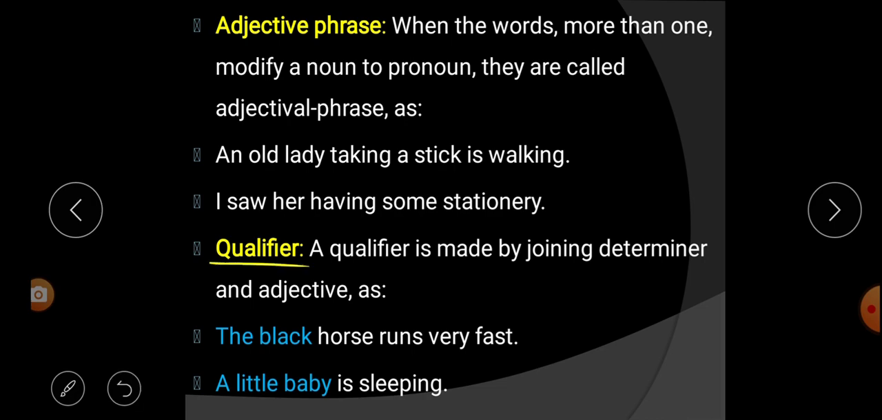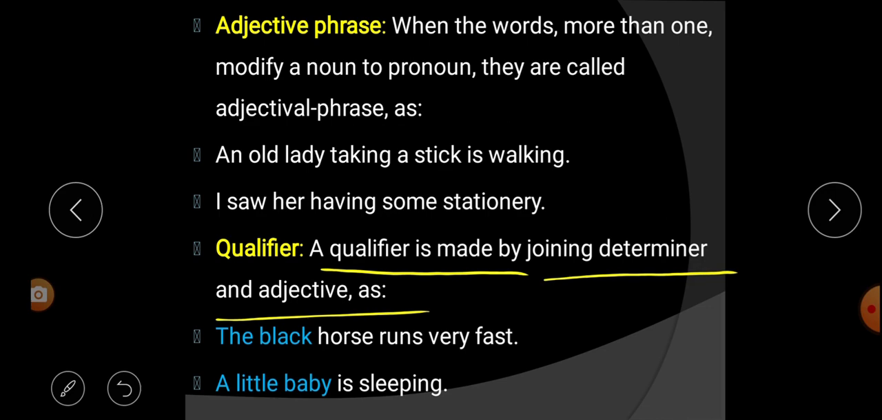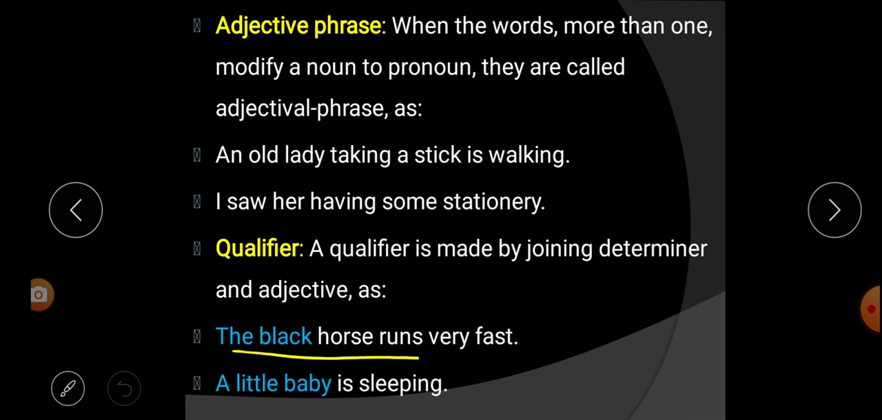Next is qualifier. A qualifier is made by joining determiners and adjective. What is a qualifier? It is the joining of a determiner and an adjective. Look at the example below. The black horse runs very fast. Here, the is the determiner and black is the adjective. So it is the joining of the determiner and adjective. That's why it is called a qualifier, and it is the subject of this sentence.